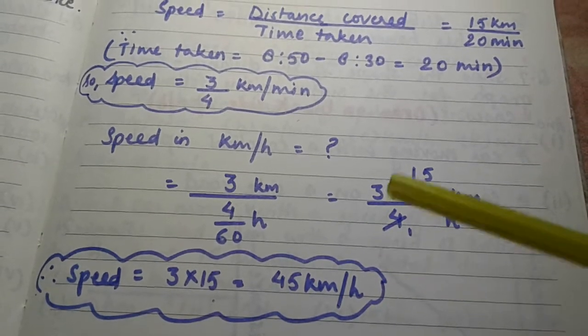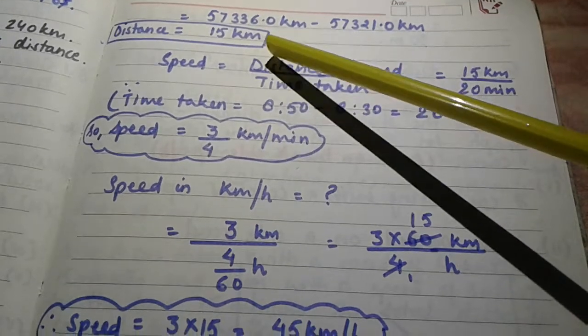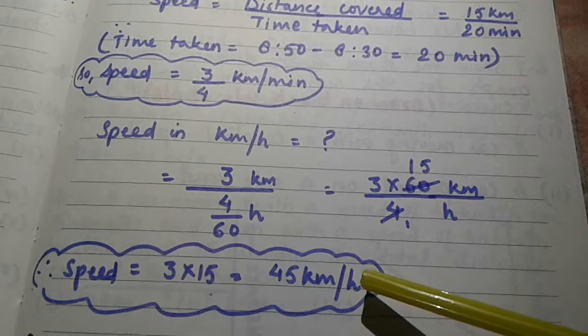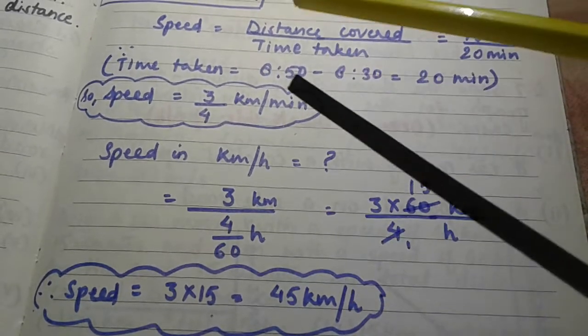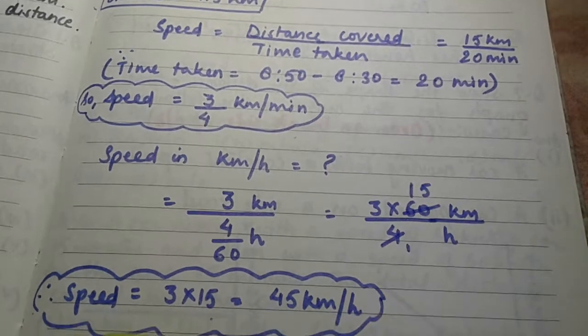So in this numerical we have calculated the distance what was asked, second the speed in kilometers per minute, and third the speed in kilometers per hour. So finally we can write down all these values which we have taken out at the last.